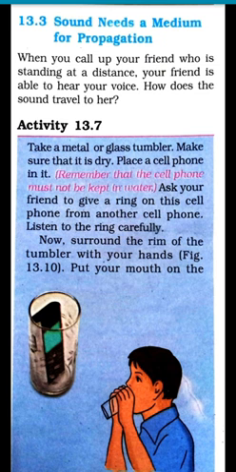Put your mouth on the opening between your hands. So keep your hands on the rim of the tumbler and put your mouth on the opening between your hands. Then ask your friend to ring again. Then listen to the ring while sucking air from the tumbler. The phone will be ringing, and by that time you have to suck air from the tumbler. That means the amount of air in the tumbler goes on decreasing. By that time you have to listen to the ring.